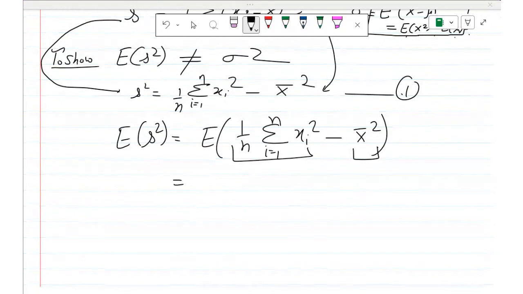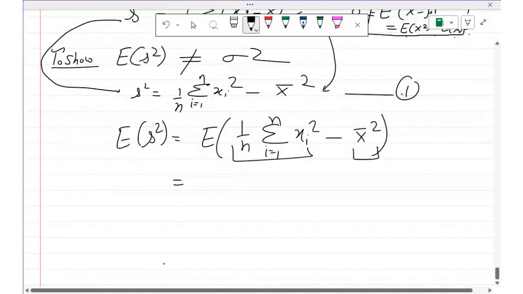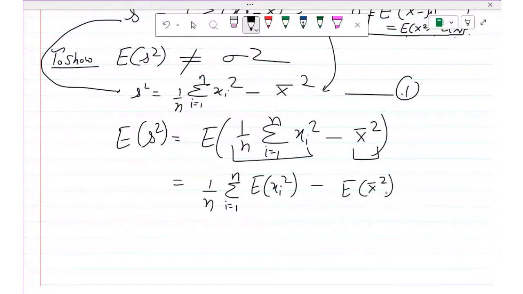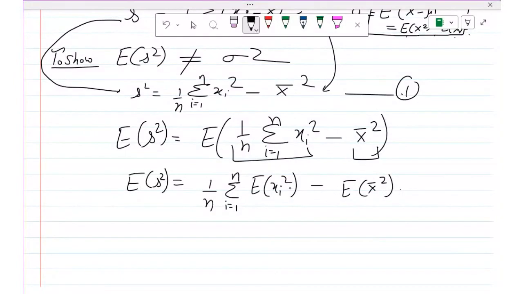So now I will apply the properties of expectation. 1 by n is constant, so 1 by n will come out. Summation i varying from 1 to n, expectation of xi square, minus expectation of x bar square. So now we have to find these values. Let us call this equation number 2.